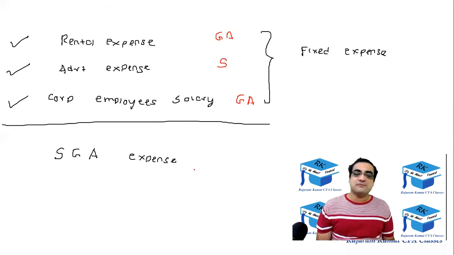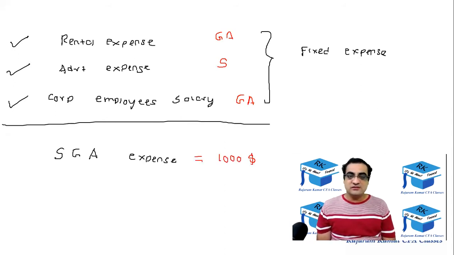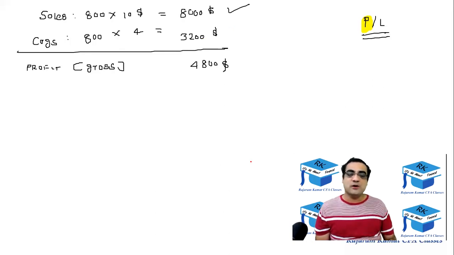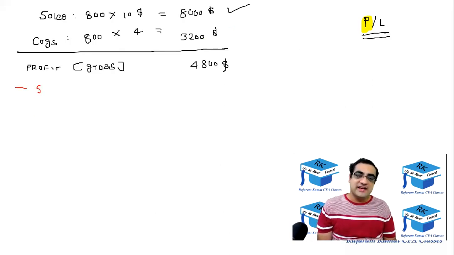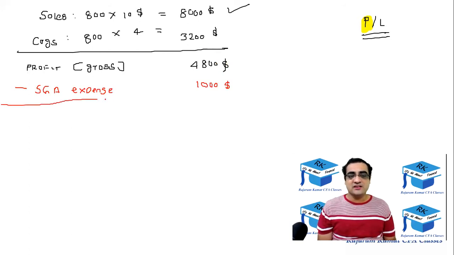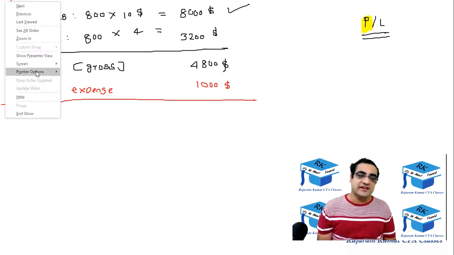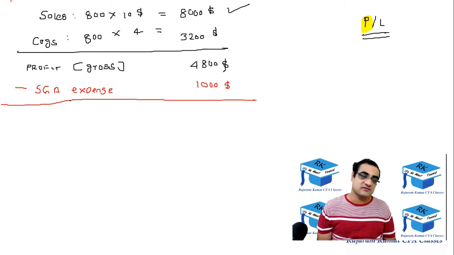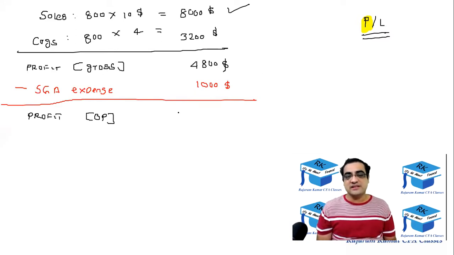So let's say for this company, the SGA expense is $1,000. Okay, so I'll go back, and from this profit, I'll subtract the SGA expense, which is a fixed expense, which is $1,000. So I get another version of profit, and that profit is called operating profit. So this profit is called operating profit. Okay, so that would be 3,800.